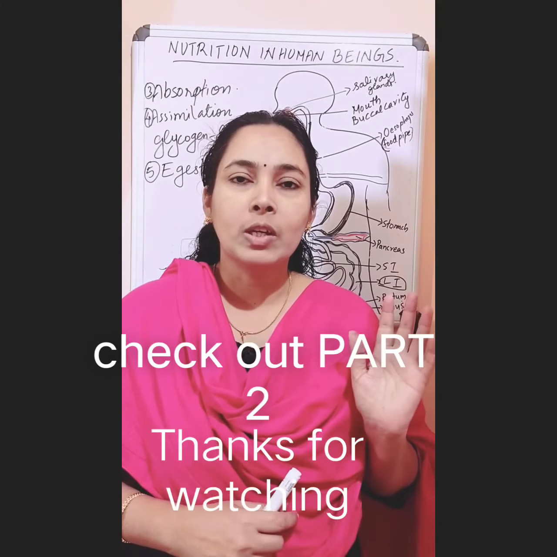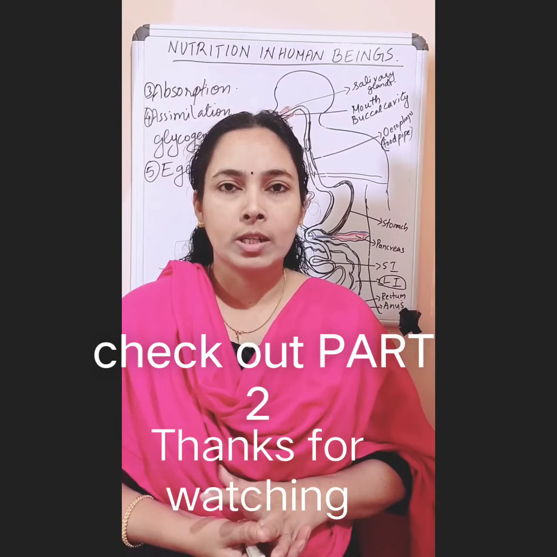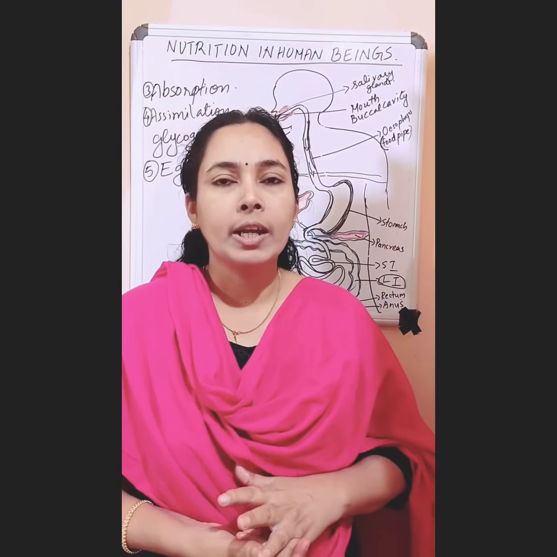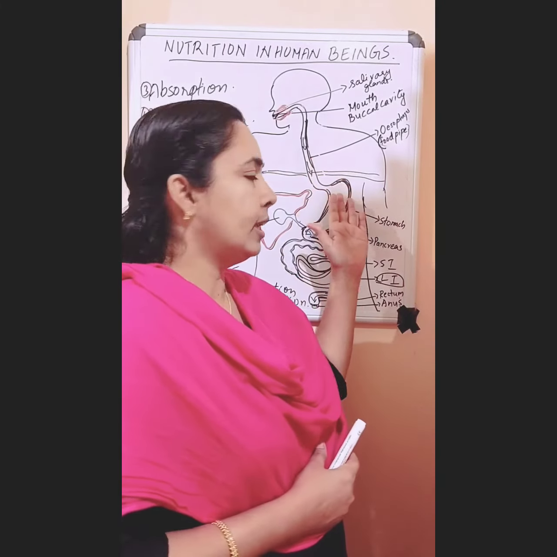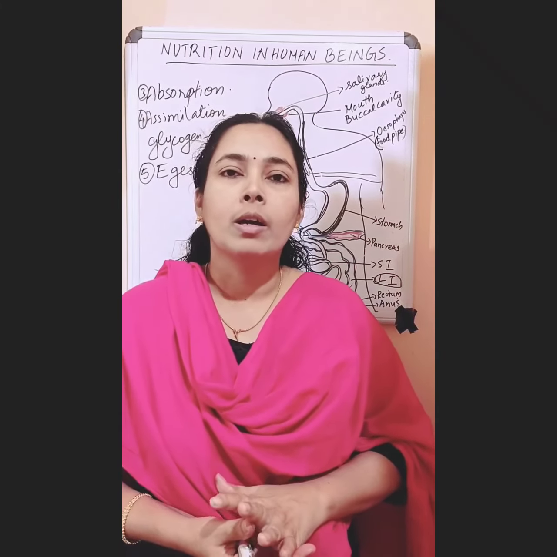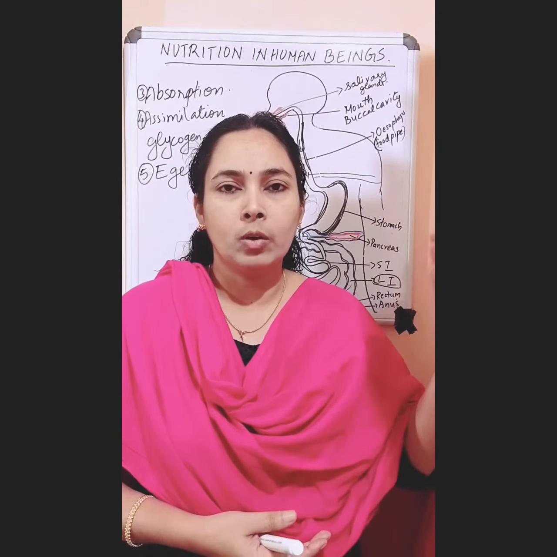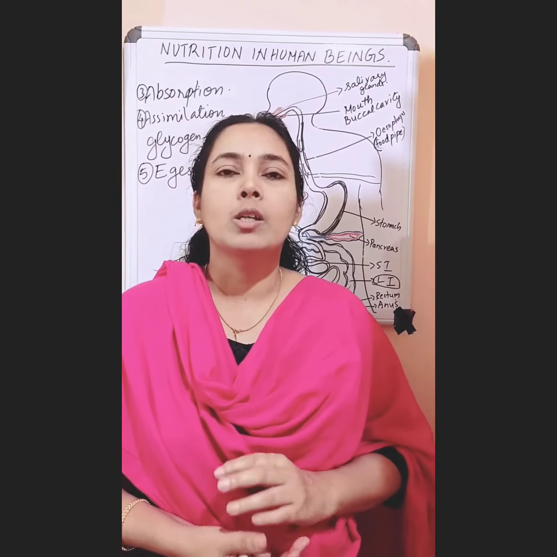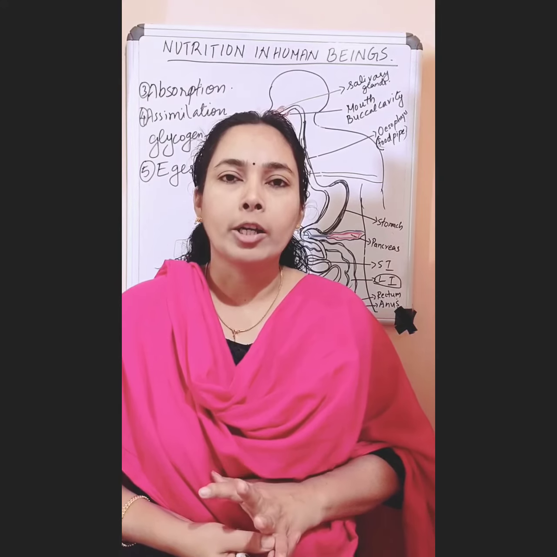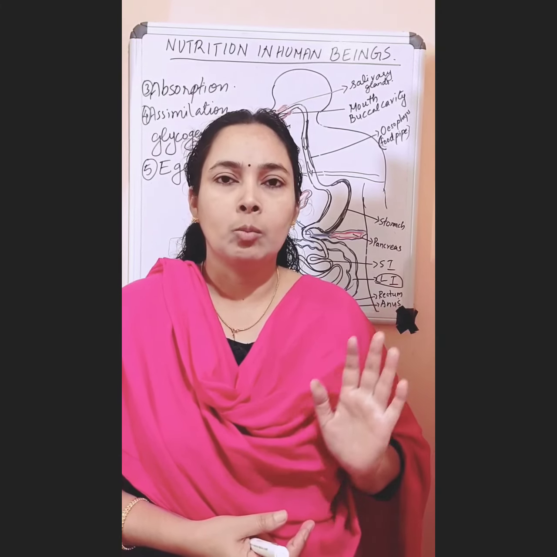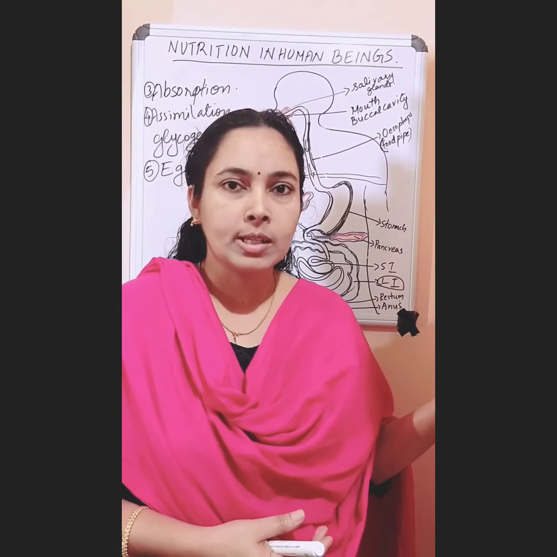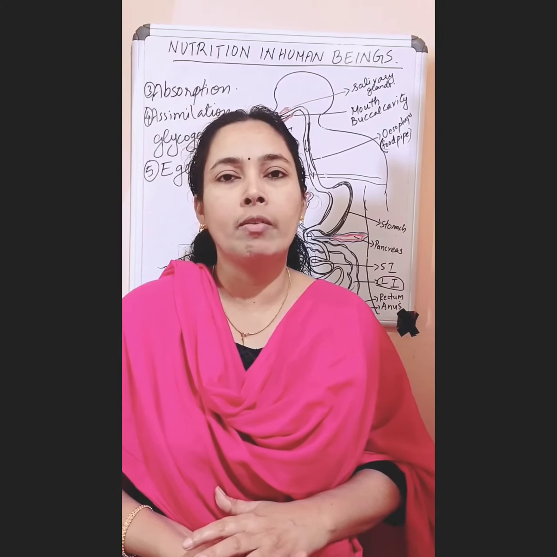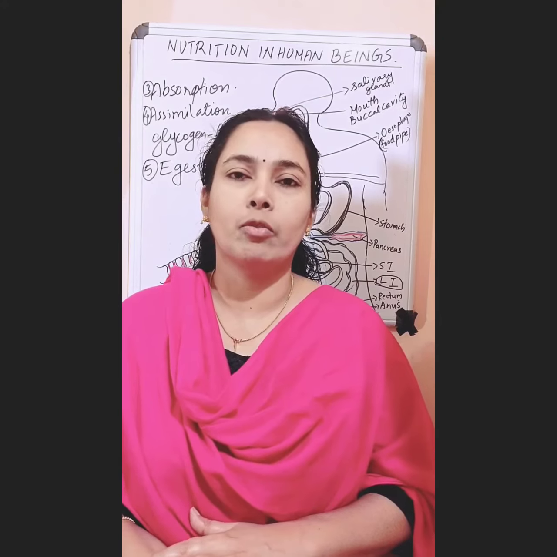So in this video, part 1 of nutrition in human beings, we have studied what happens to the food in our mouth and in our stomach. From the stomach, the partially digested food will go to the small intestine. So in the next video, part 2 of nutrition in human beings, we can study what happens to the food in our small intestine and what is the role of liver and pancreas in the digestion of our food.